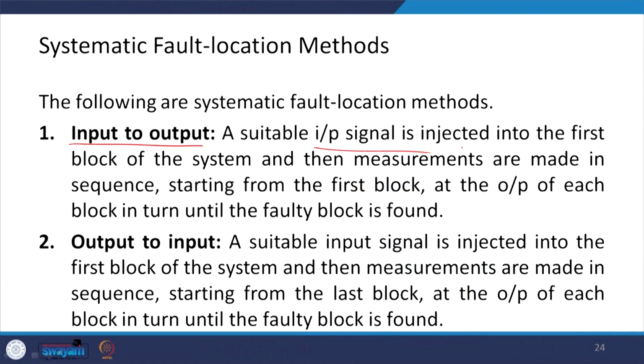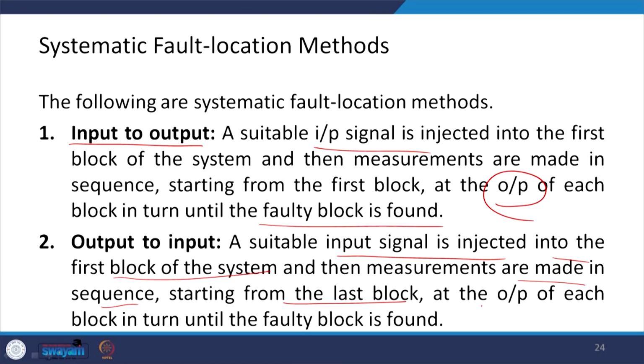There are various methods, say for example, input to output. In this method, a suitable input signal is injected into the first block of the system, and then the measurements are made in sequence starting from the first block till the output of each block in turn until the faulty block is found. So, this is the input to output. We could also have the output to input.